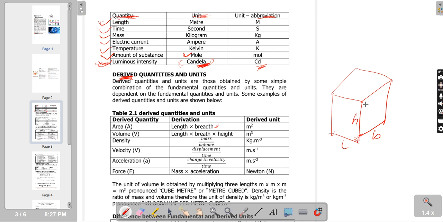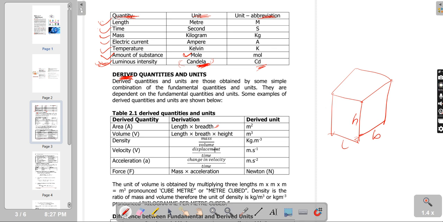But you see that this is also length, except that it is in the vertical direction. While this is also length, except that it is in the y direction, the x direction. Is it x or y? This is y, this is x, this is z, right? Yeah. So when you multiply m by m by m, you get m cubed.